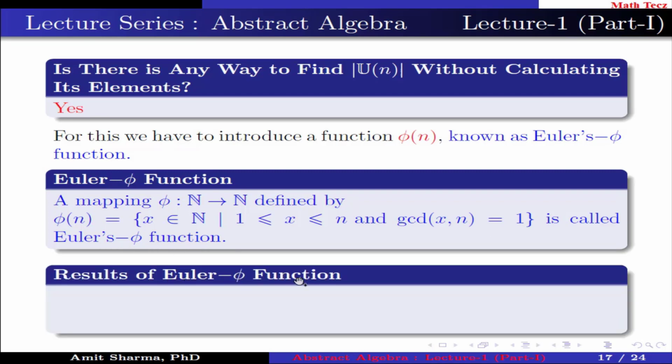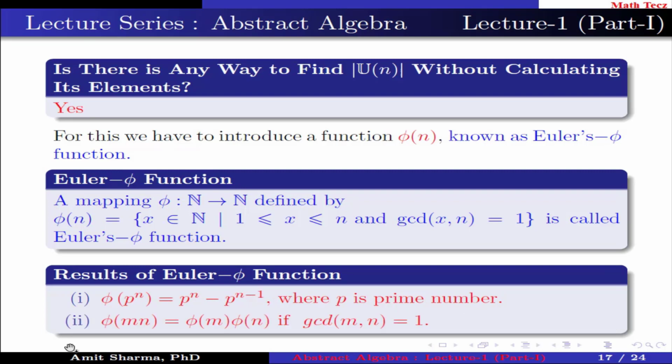Results of Euler's phi function. First, phi of p to the power n is equal to p to the power n minus p to the power n minus 1, where p is a prime number. Second, phi of mn is equal to phi of m times phi of n if GCD of m comma n is 1.